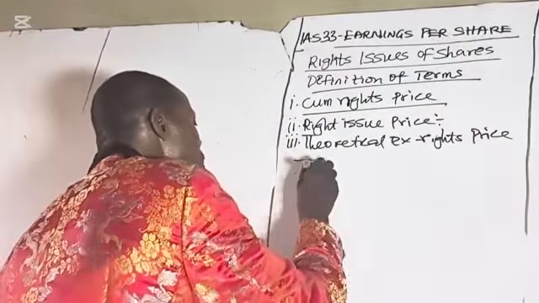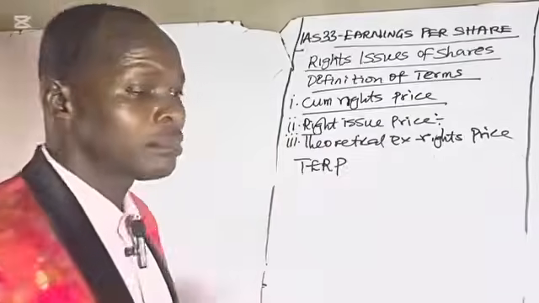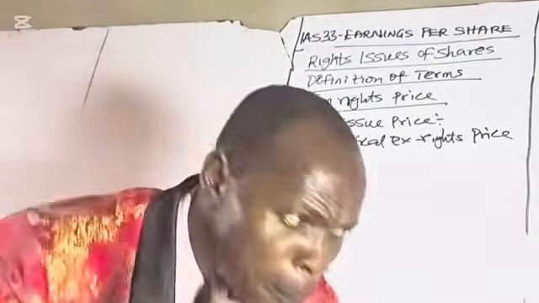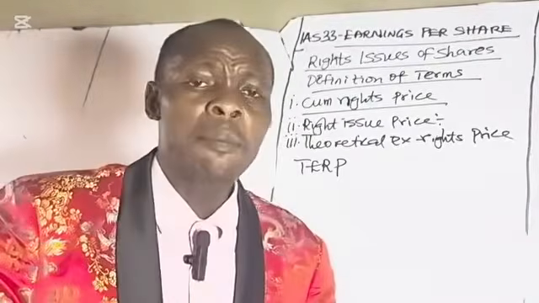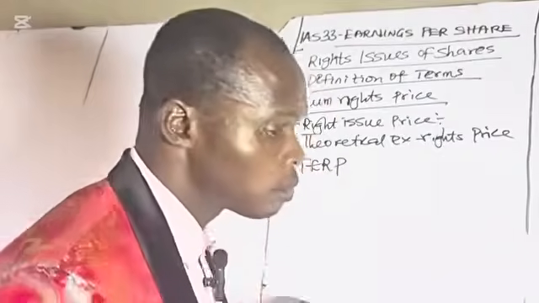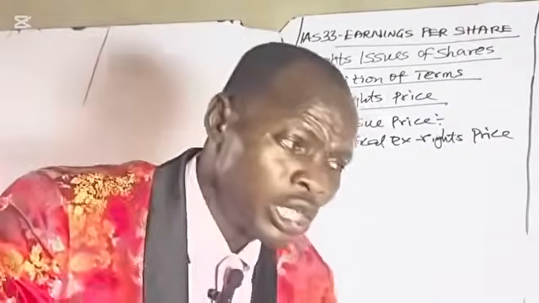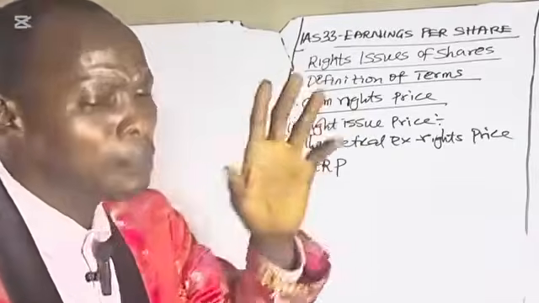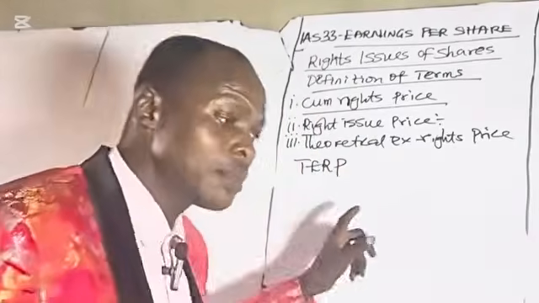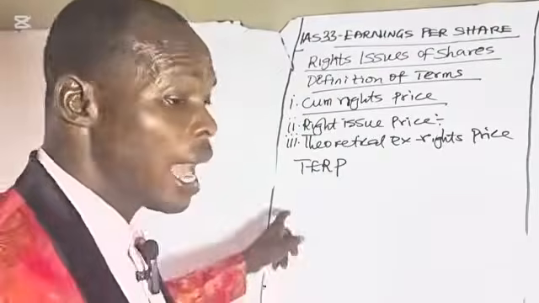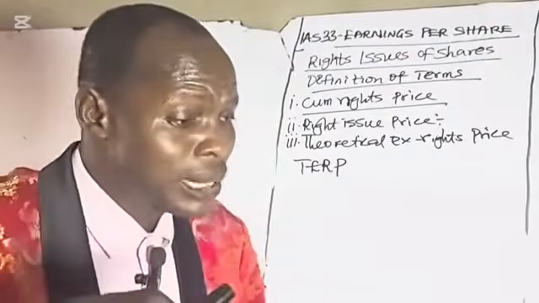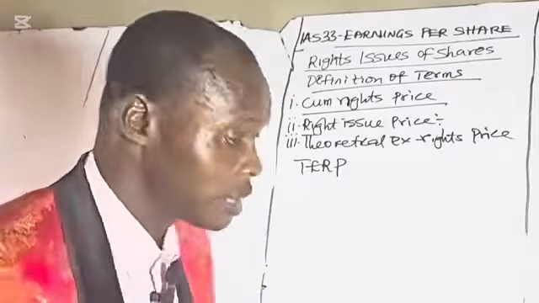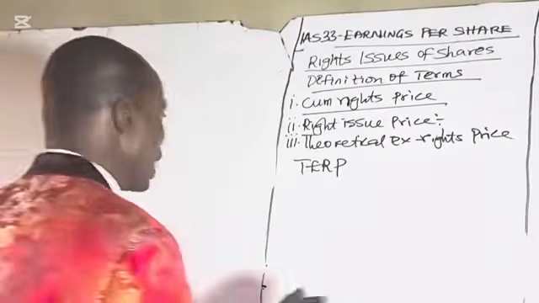Theoretical ex-rights price is the weighted average price of the share before the rights issue and the new shares in the rights issue. The weighted average price of the shares before the rights issue and the rights issue price. That is the theoretical ex-rights price.